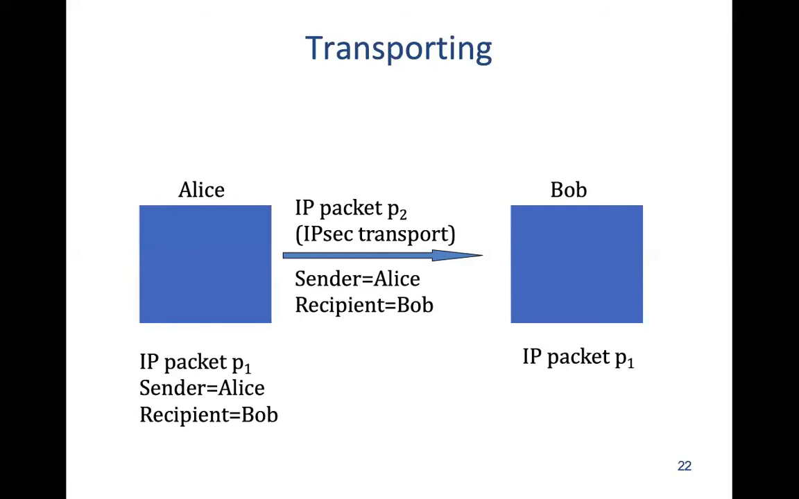If it's authentication, it means that she will make sure that it's coming from Alice. So Bob can make out that it's coming from Alice.